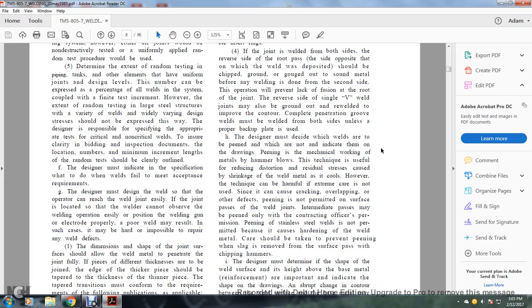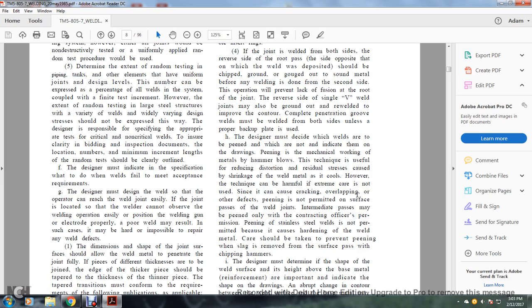8. The designer must decide which of the welds are to be peened and which are not, and indicate them on the drawings. Peening of the weld metal is done by working the metal with hammer blows. The technique is used for reducing distortion and residual stress caused by the shrinkage of the weld metal as it cools. However, the technique can be harmful if not used with extreme care. It can cause cracking, overlapping, and other defects.